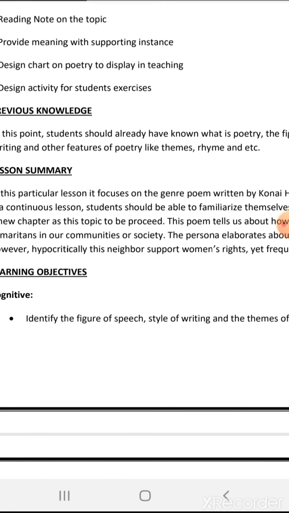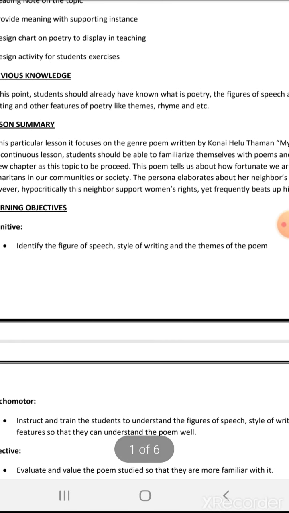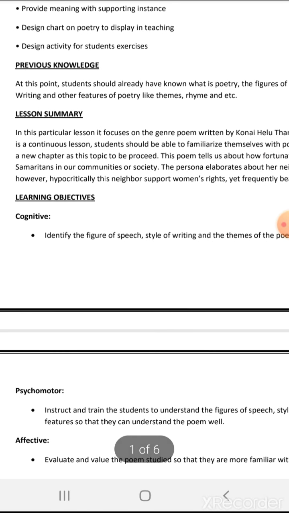The lesson summary. This lesson focuses on the gender poem written by Konai Helu Thaman, My Neighbor. Students should be able to familiarize themselves with the poems and be ready to learn a new chapter as this topic proceeds. The poem tells us how fortunate we are to have good Samaritans in our communities. The persona elaborates on the neighbor's good deeds. However, this neighbor supports women's rights and frequently beats up his wife. This is the lesson that is going to proceed during the class.